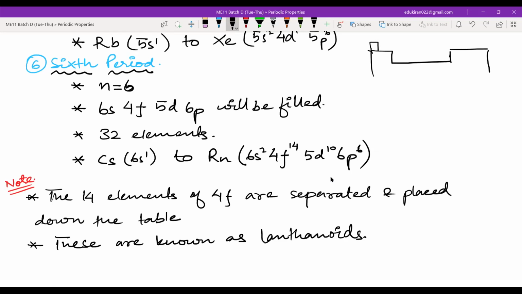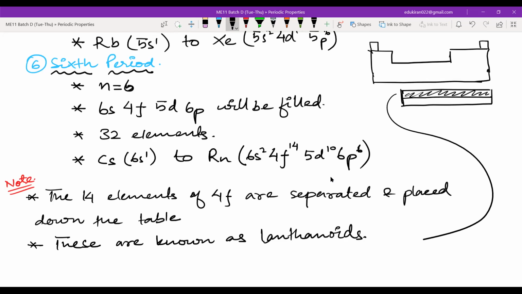There's hydrogen here, and helium here, with elements in between. Then there is a block which is separated. All these elements have 4f in the valence shell. These are the elements known as the lanthanoids.